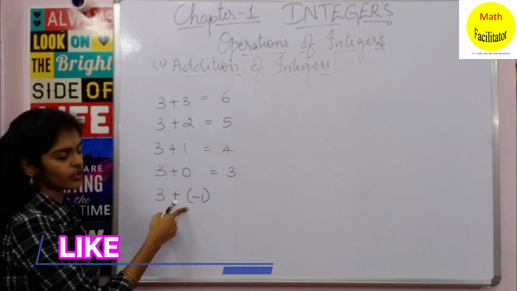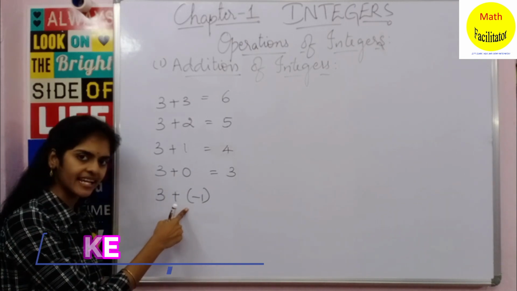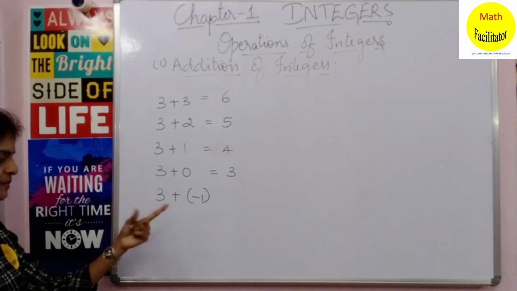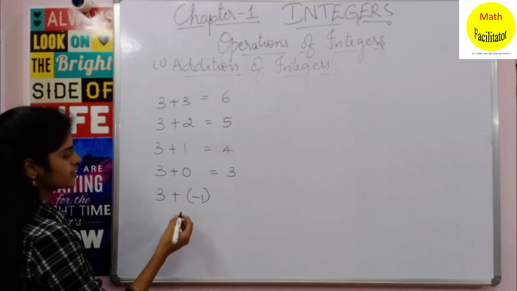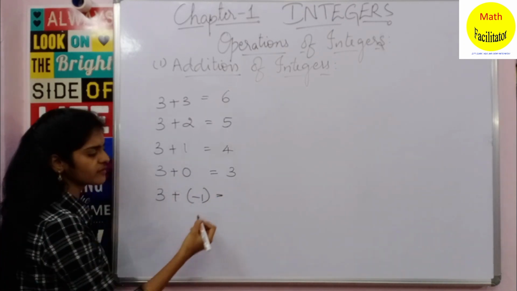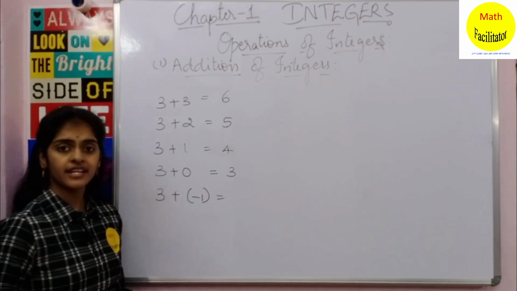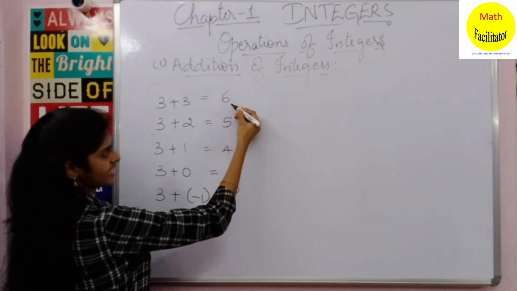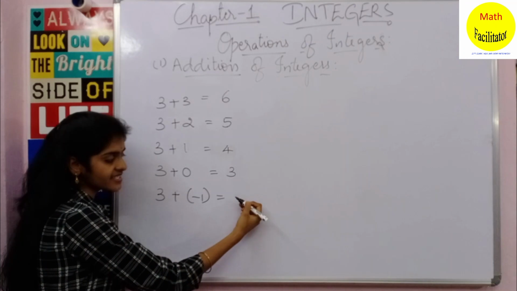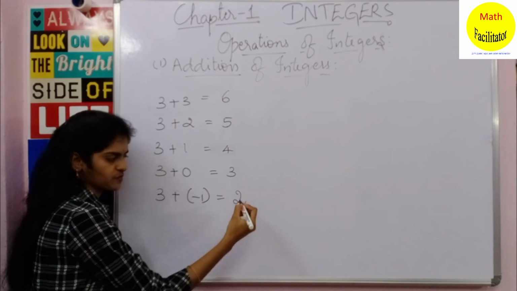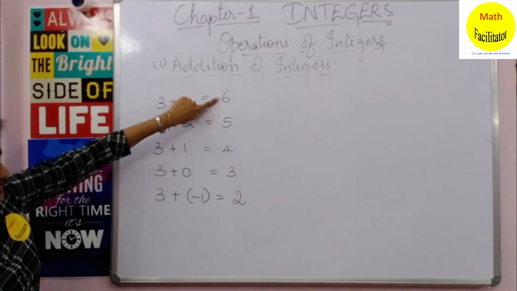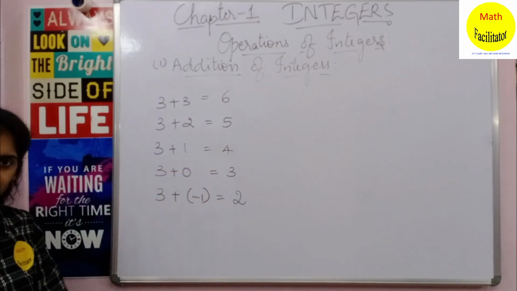See, after 0, what do you have on the integer number line? It is minus 1. To the left side you have minus 1 after 0. So 3 plus minus 1. Now what should be the answer here? If you observe the pattern, it is 6, 5, 4, 3. Now the answer here should be 2.